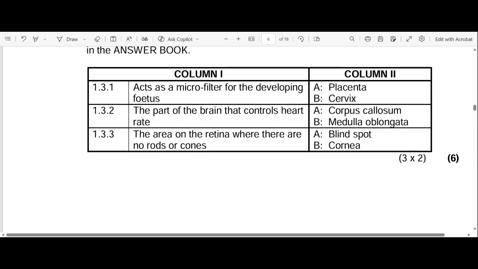Okay, we just had a shutdown of electricity here, but let's continue.